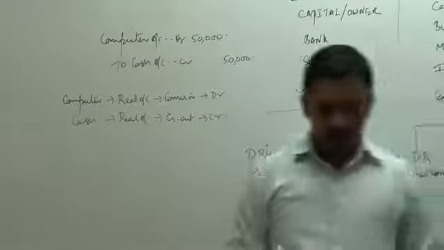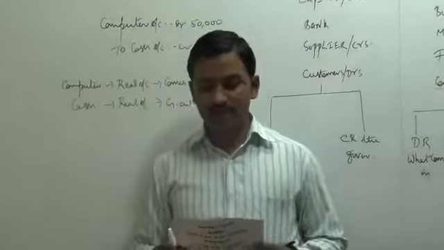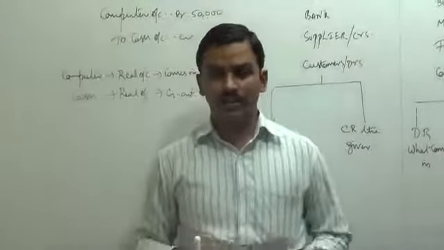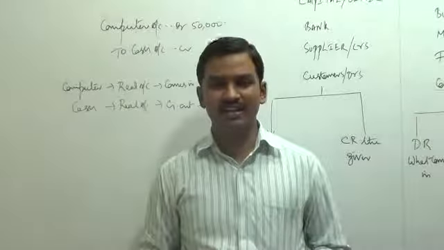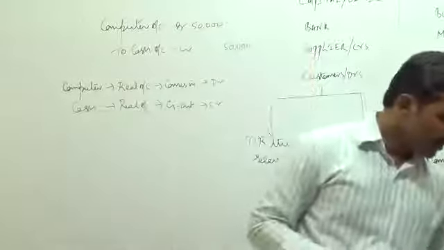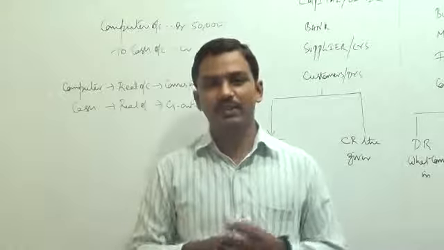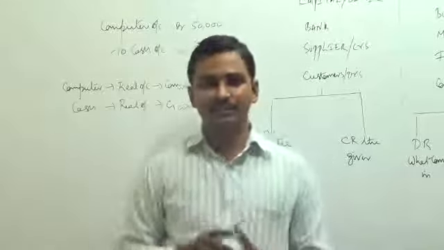Let us proceed. Let us go to transaction number 6. Purchased gold biscuits for cash, 50 lakhs. I hope you remember Mr. Badrinath was engaged in the business of jewellery. He was buying gold biscuits with the help of machinery, making them into jewellery and then selling them.